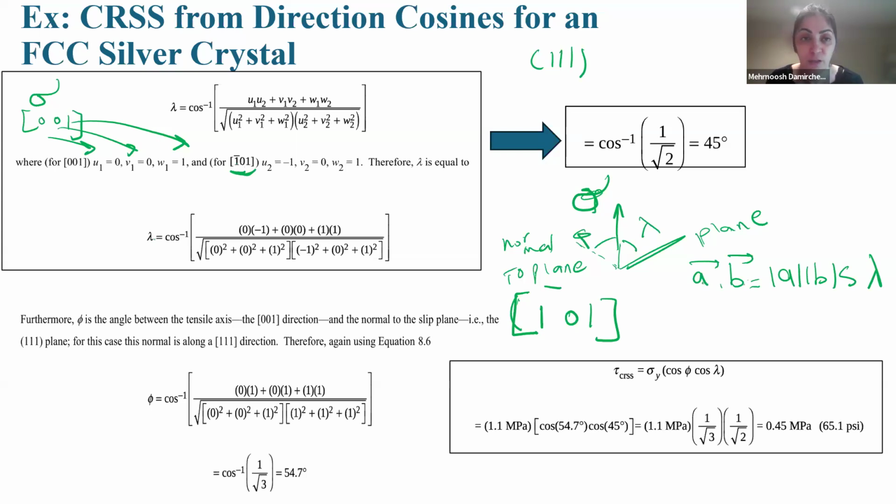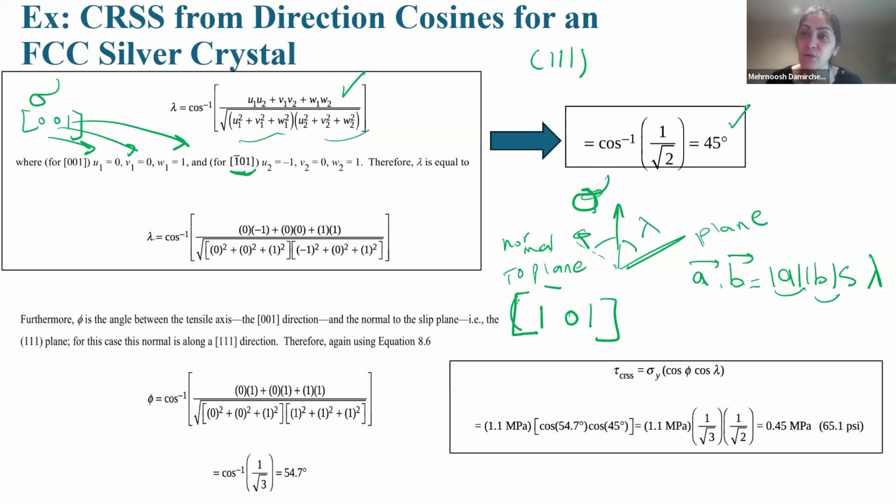The dot product in the numerator, divided by the absolute values. So substitute here and we find lambda. Lambda is 45 degrees. What is lambda? The angle between the applied stress and the direction parallel to the plane.